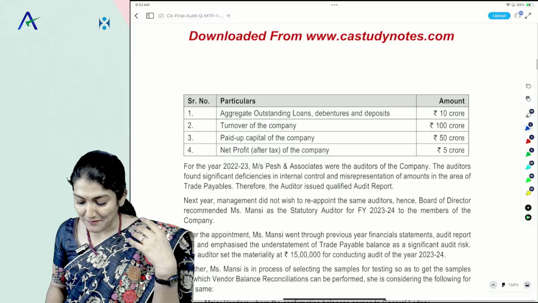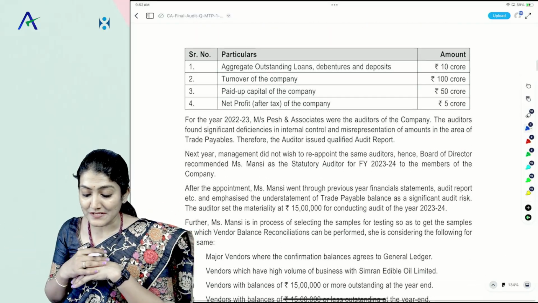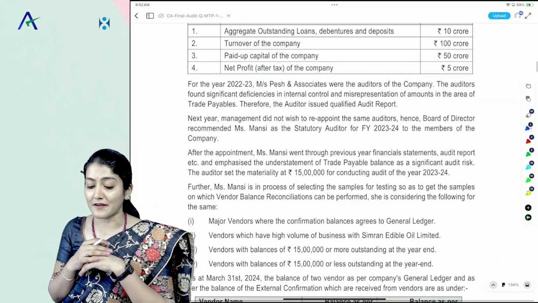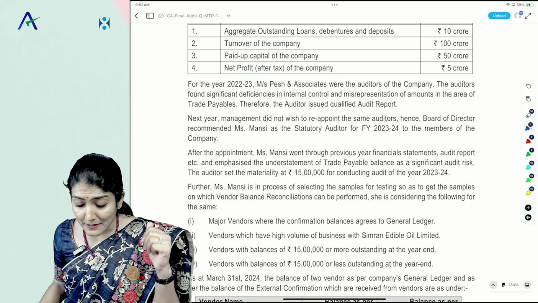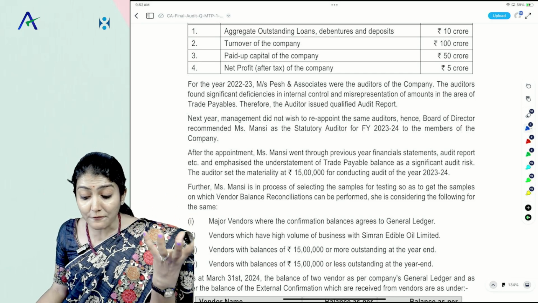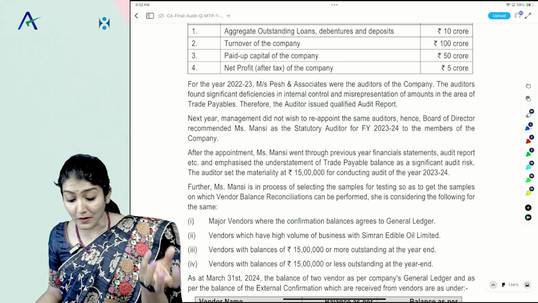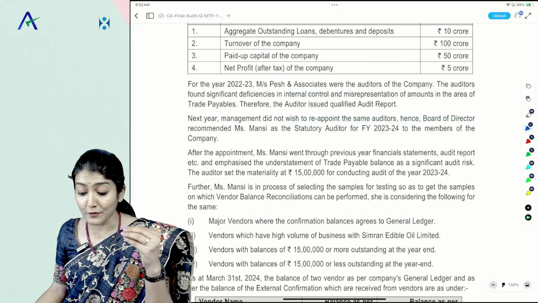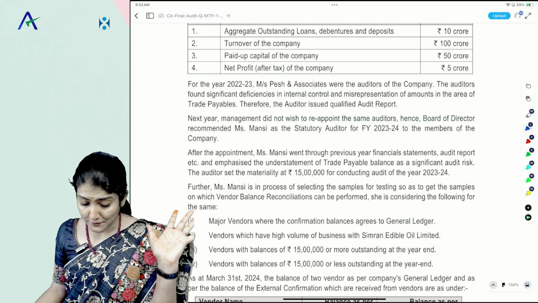Serial number, particulars, amount: aggregate outstanding loan, debenture, deposit, turnover, paid up capital, net profit after tax of the company. For 22-23, Page and Associates were the auditors of the company. The auditor found significant deficiencies in internal control and misrepresentation of the amounts in the area of trade payable. Therefore, the auditor issued a qualified audit report.